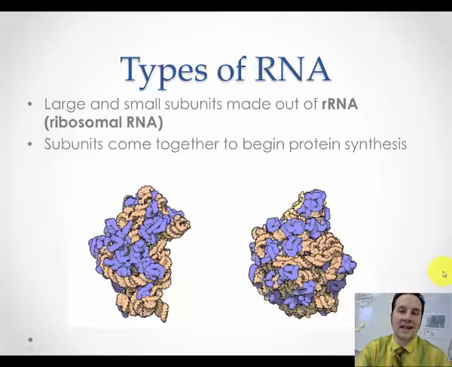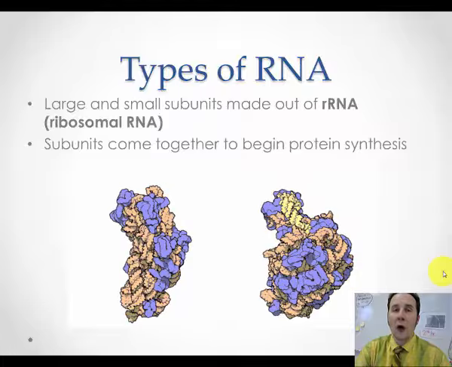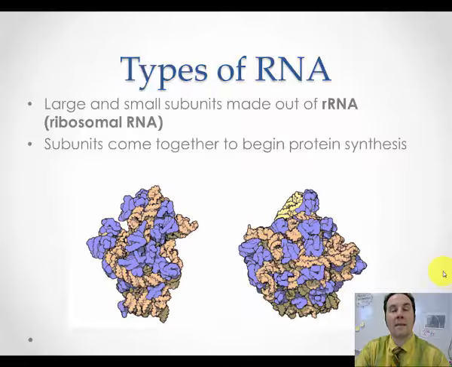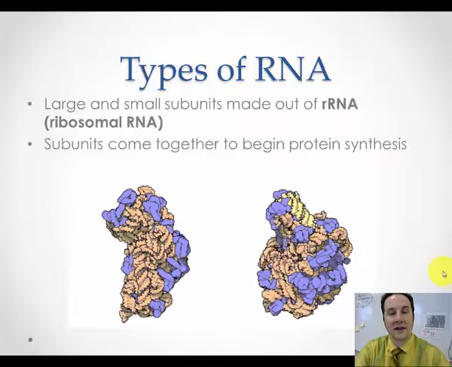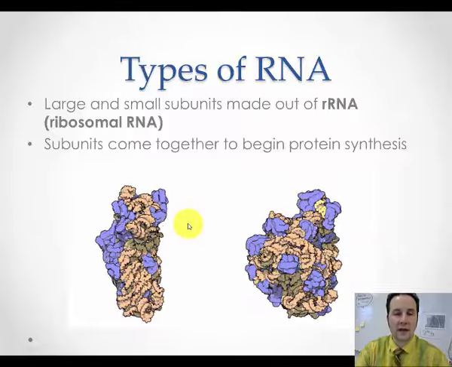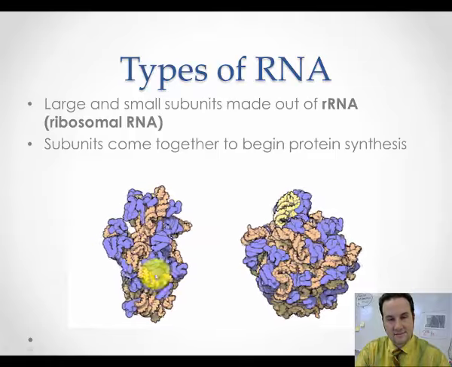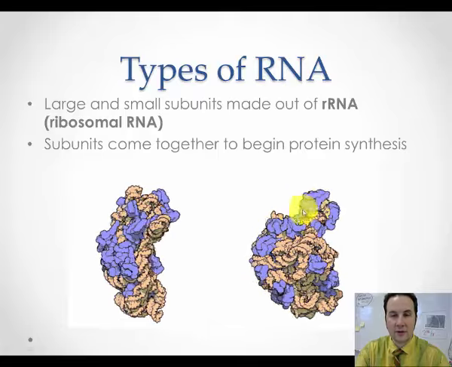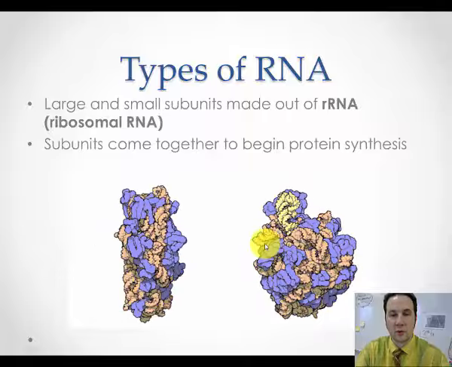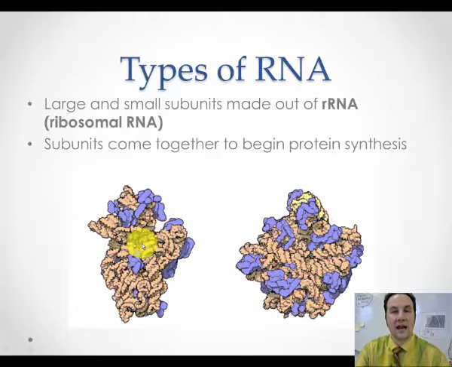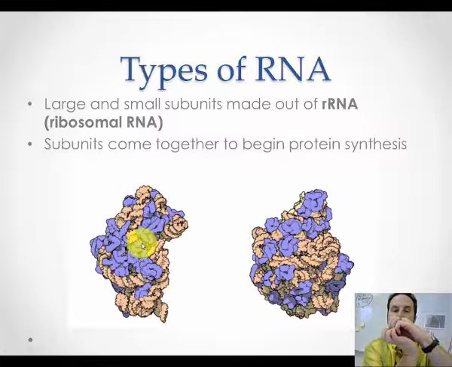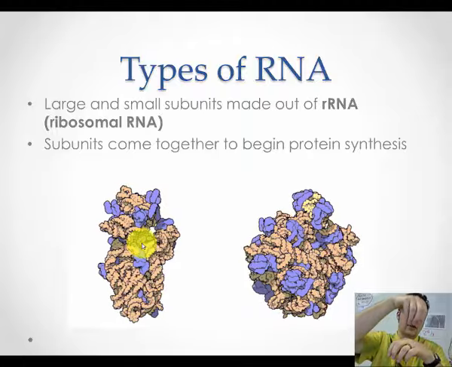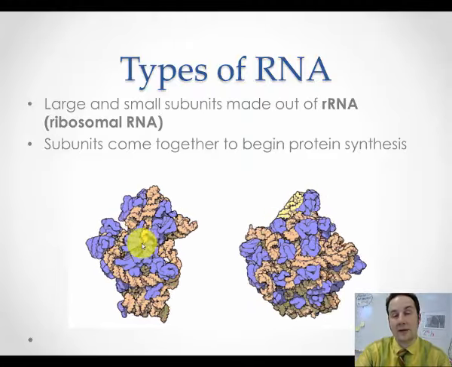Another type of RNA is the rRNA. This stands for ribosomal RNA. There are 2 major subunits of rRNA that come together. If you look at this sweet GIF right here, we have these kind of circular helices there in the orangish. That is actually the RNA. The purple represents some protein structures that help support that. But these 2 come together and they literally clamp around the mRNA. And then they wiggle back and forth. And when doing so, they are creating that polypeptide that will come out. We'll model this in class as well.